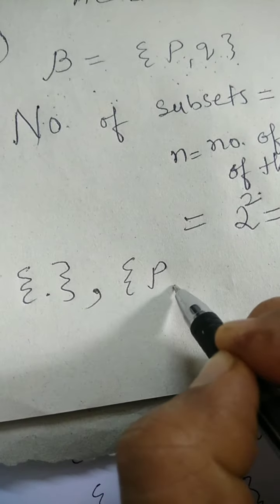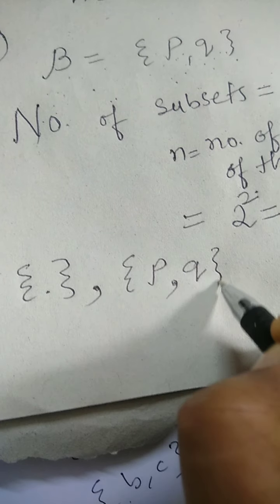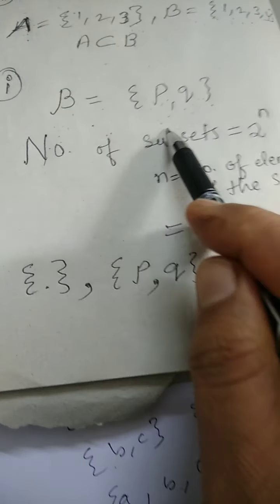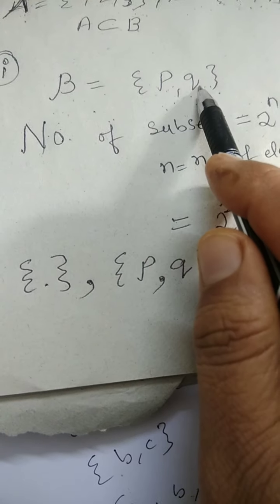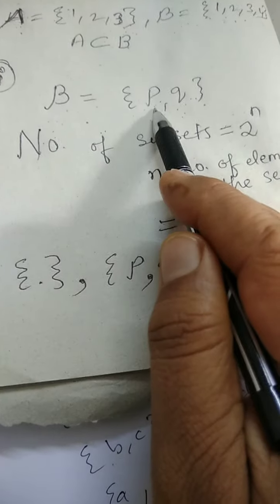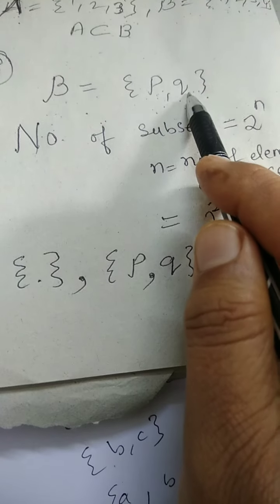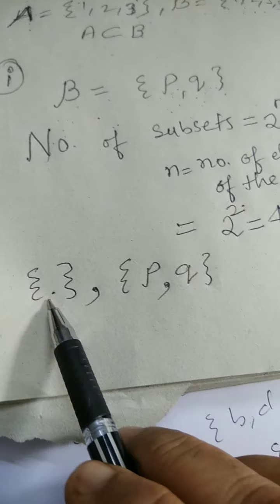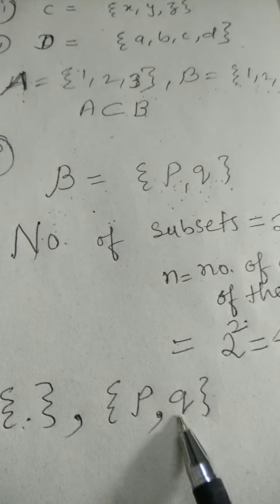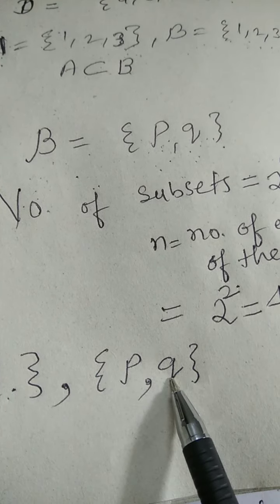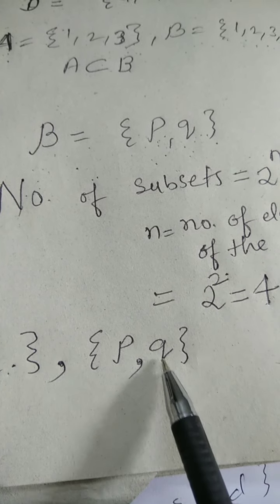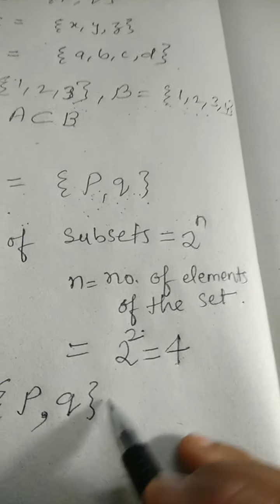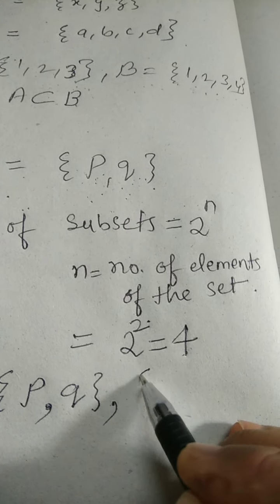Self set means {P, Q}, set B. You can say set B is the subset of set B because all the elements of B are present in B. So first, the empty set is the subset of all sets, and the set itself is also the subset of itself.